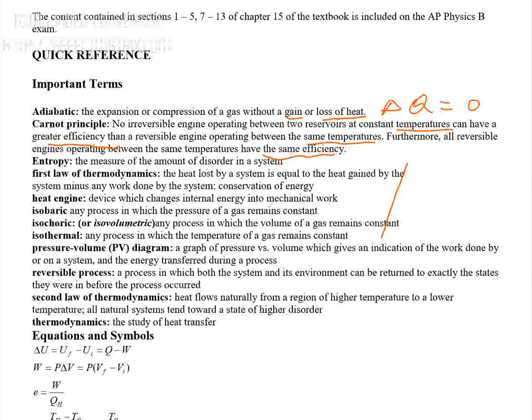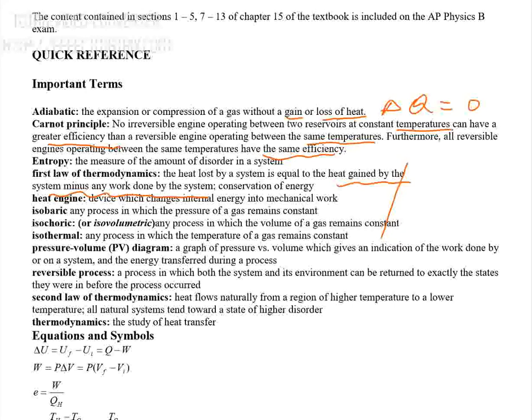And the other thing is the first law of thermodynamics. The heat gained by a system is equivalent to the heat lost by the system plus the work done by the system. This is conservation of energy. This conservation of energy is explained by using the first law of thermodynamics.